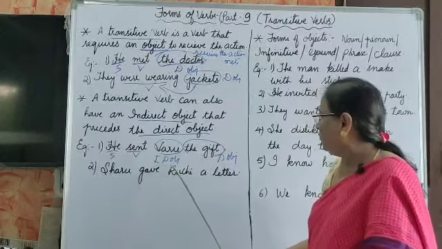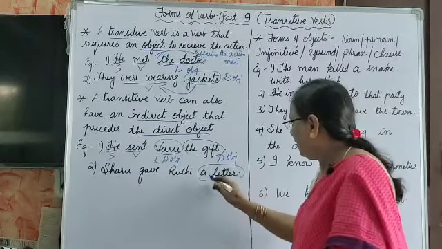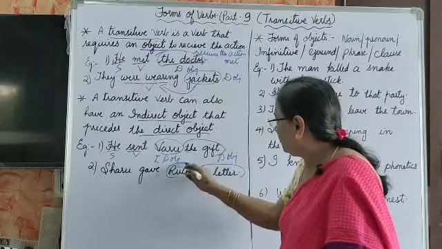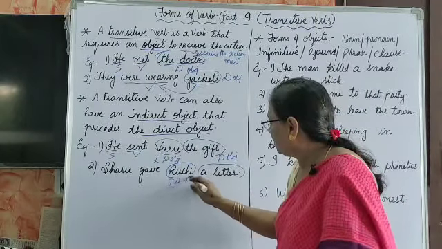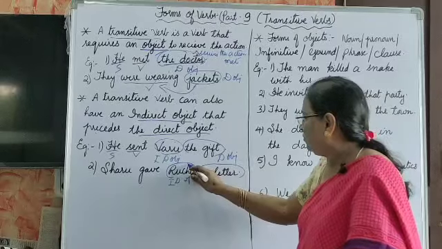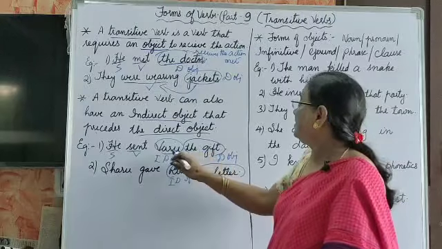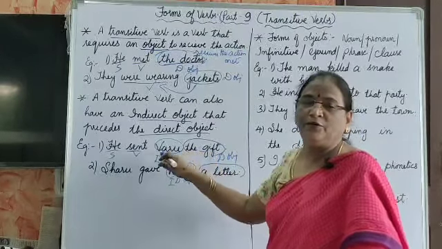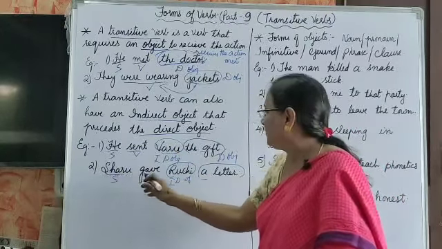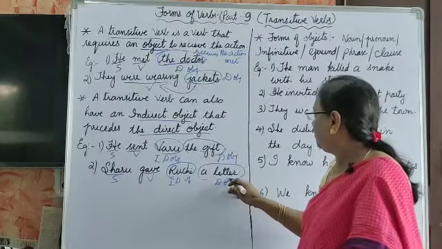Next is "Sheru gave Ruchi a letter." Sheru gave what? A letter. Ruchi is the indirect object. The indirect objects, Varu or Ruchi, are the persons to whom the gift or the letter is sent. Here the gift is sent to Varu. In this second sentence, Sheru is the subject, gave is the verb, Ruchi is the indirect object, and a letter is the direct object.